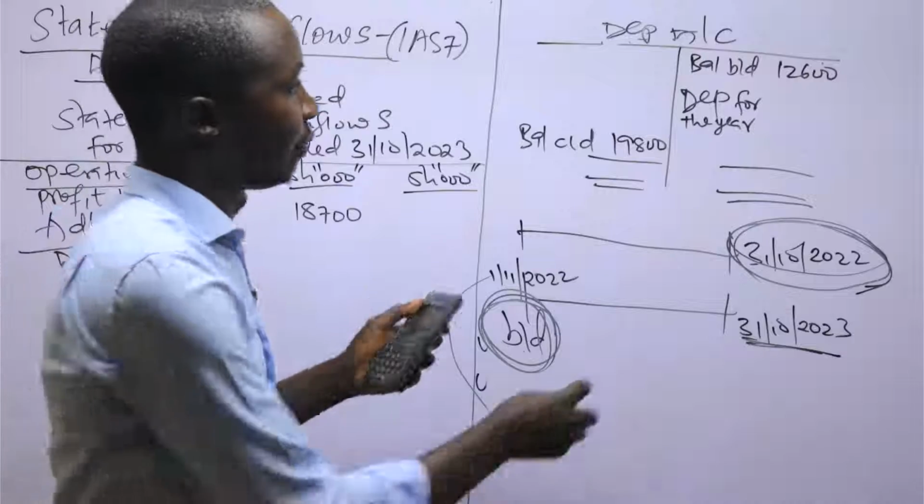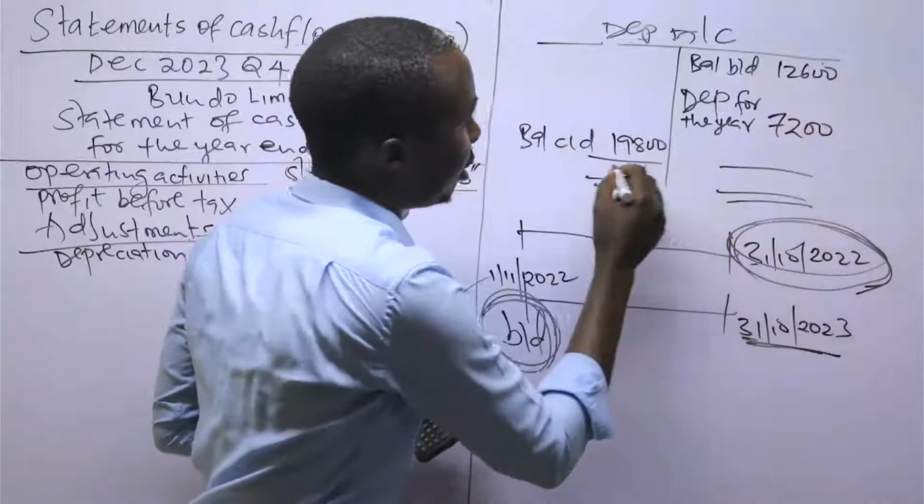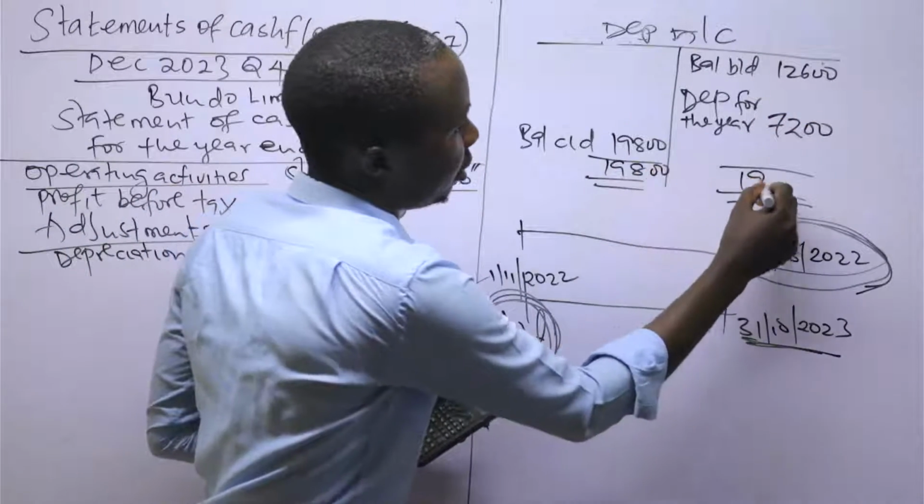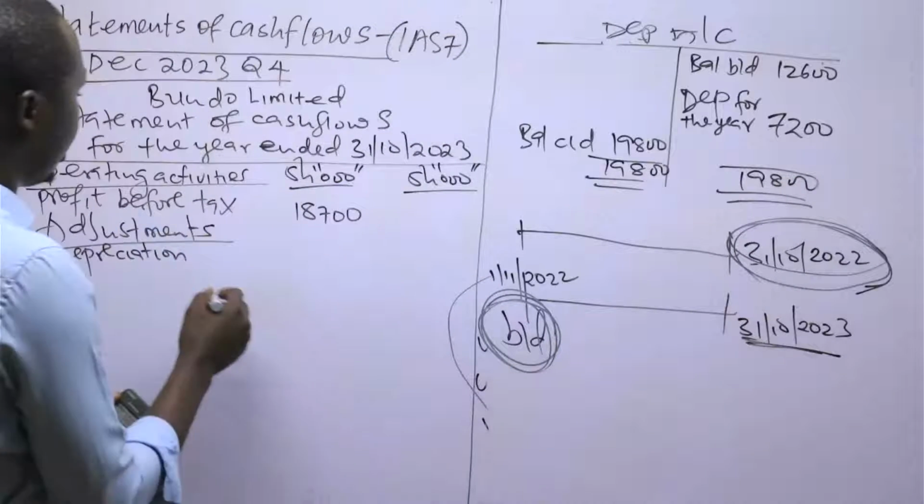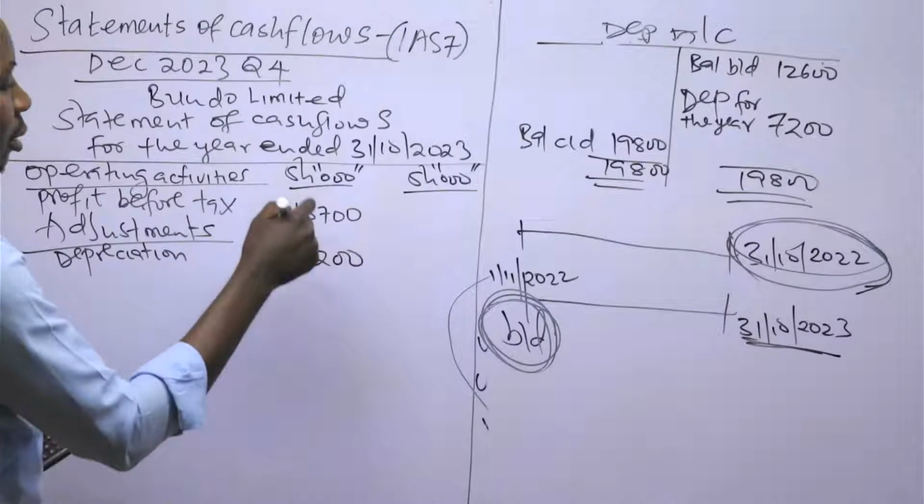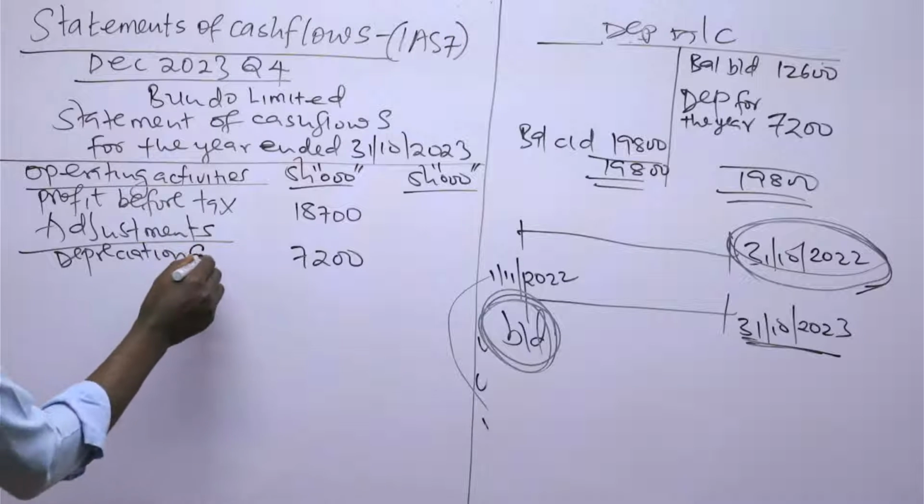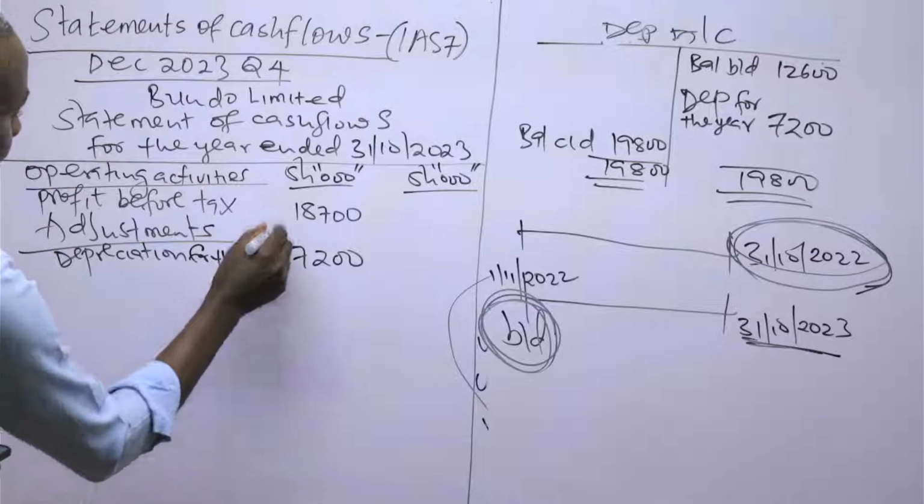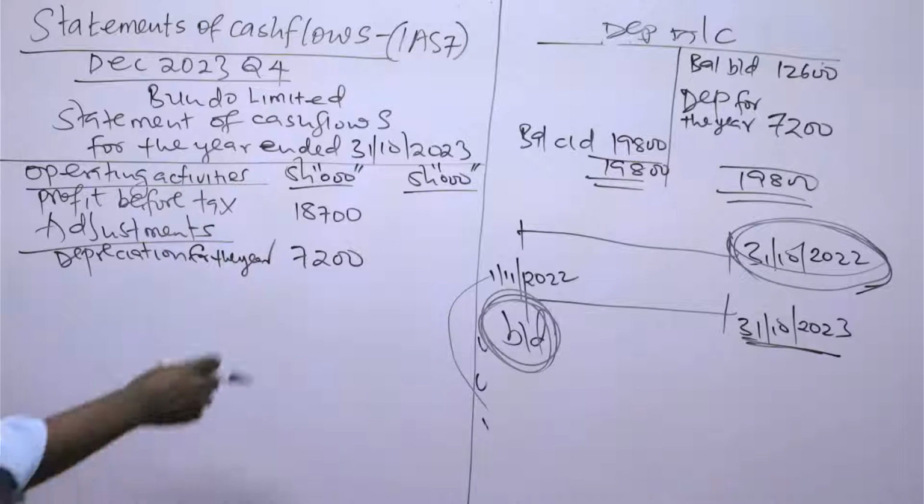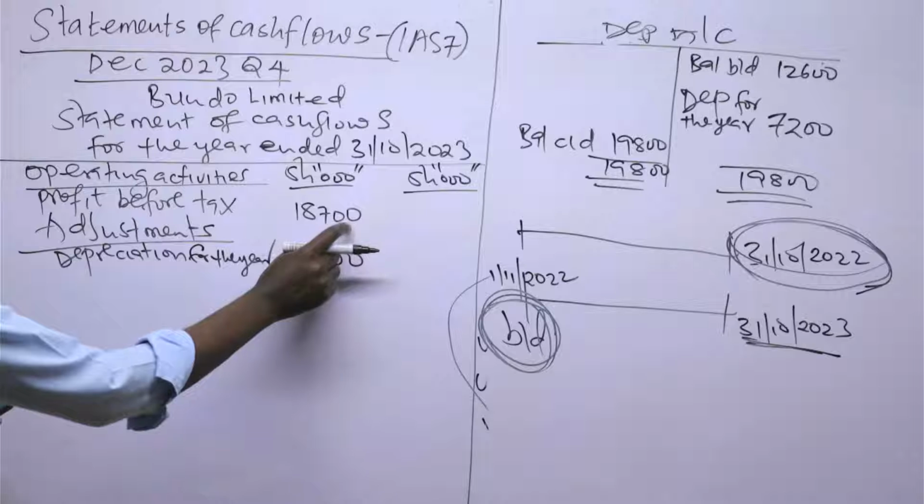So here we have 7,200. Here we add back, because the depreciation for the year, that value of 7,200, has already been charged to the statement of profit or loss. So we add back the 7,200, which is depreciation for the year. We consider it has already been deducted to arrive at this.